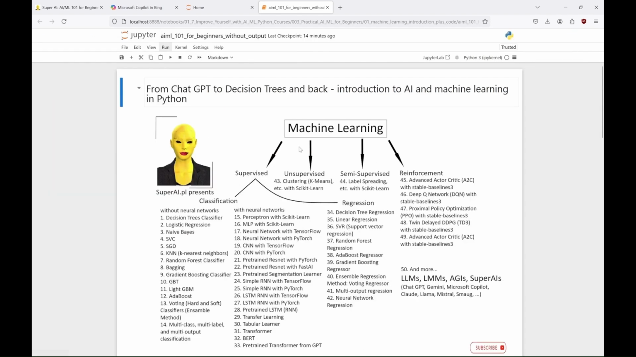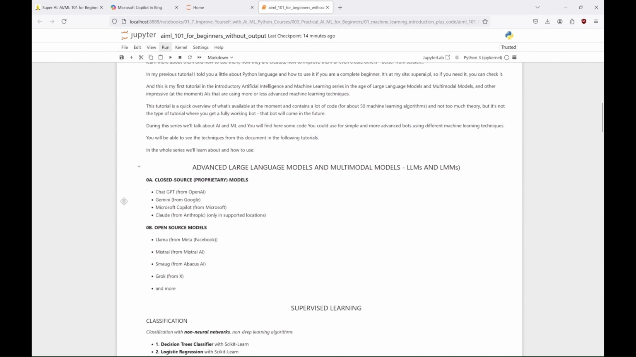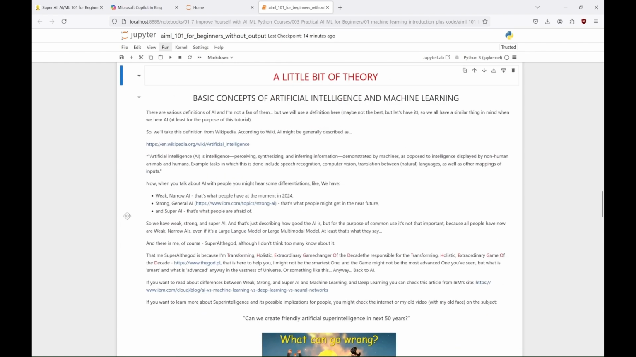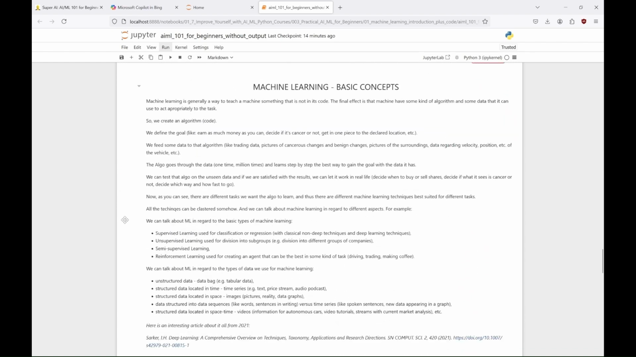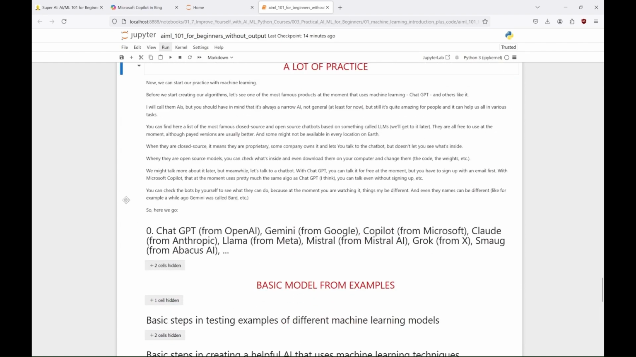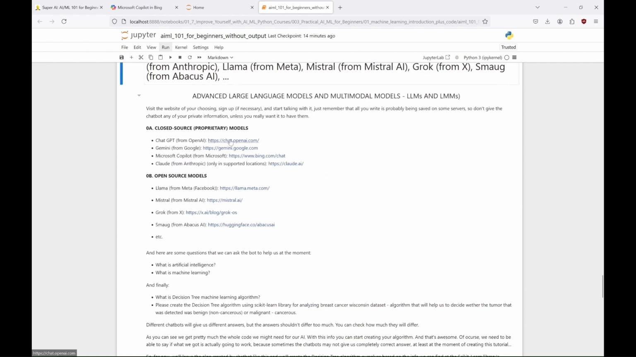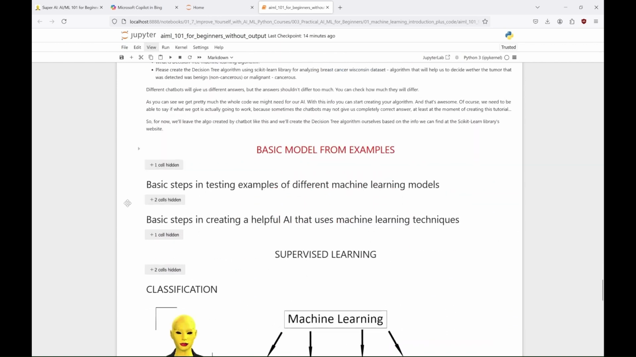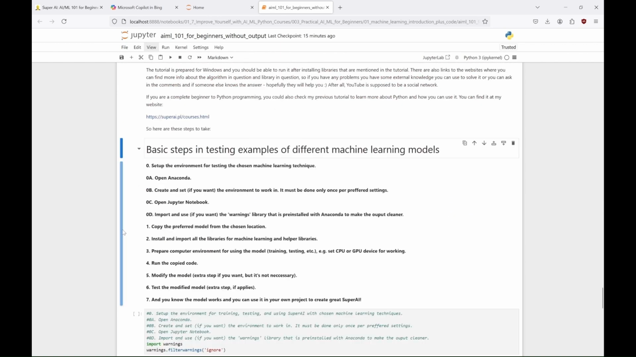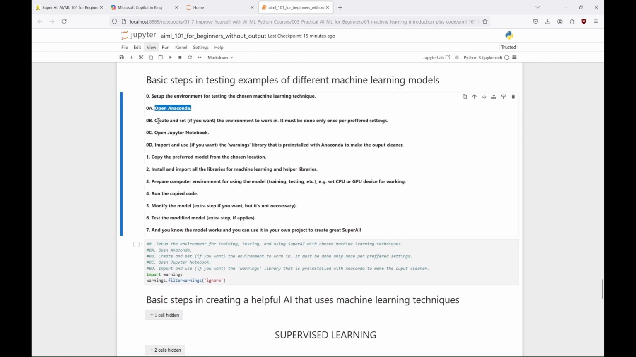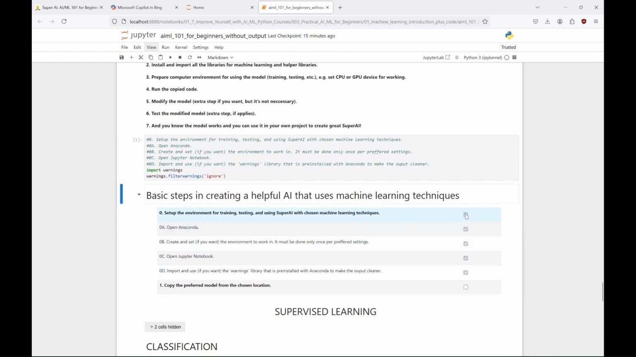So let's see what we've covered so far. We went through the introduction, a little bit of theory, basic concepts of machine learning. We started with a lot of practice. Online LLMs. I talked to Copilot, but you can try others too. We've talked about the basic steps in testing examples of different machine learning models. And now we can start running the code, with importing the first useful library. To run it, you can simply press Shift plus Enter. And we will be going through the next steps one by one.